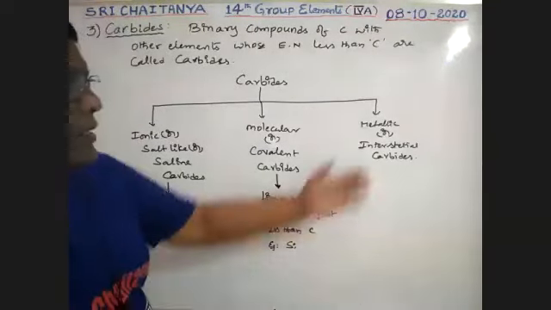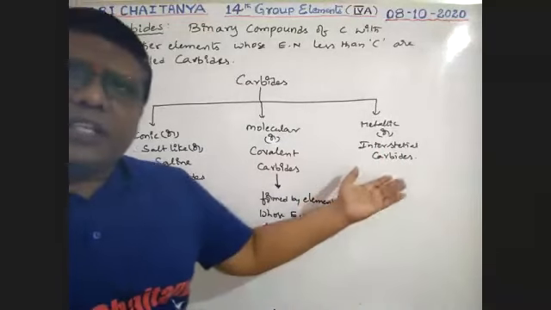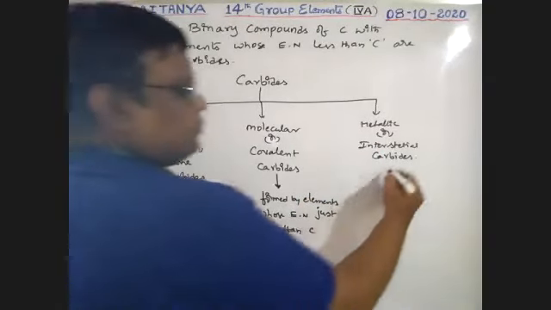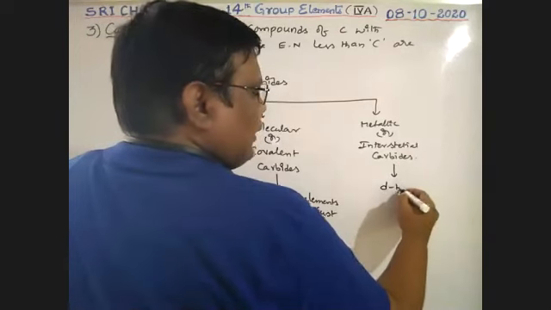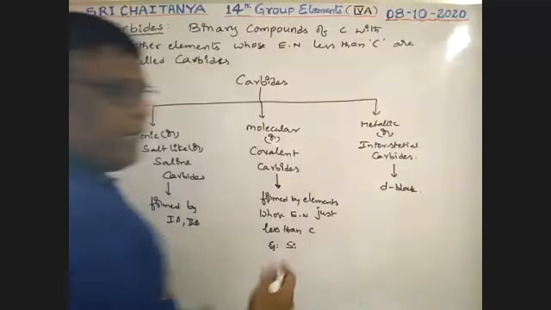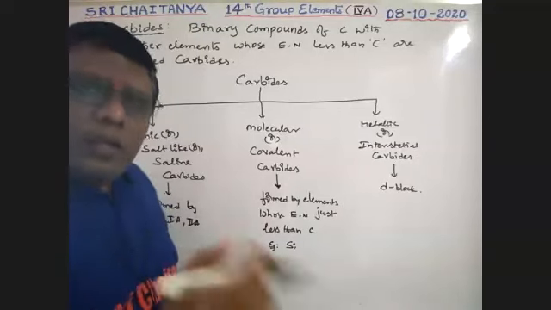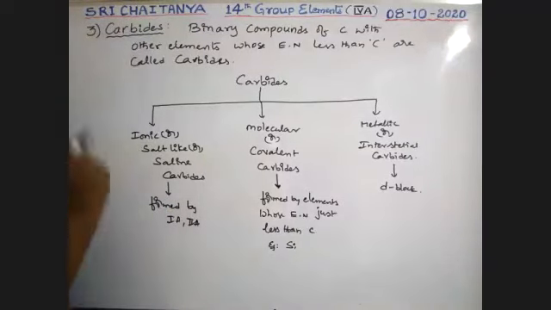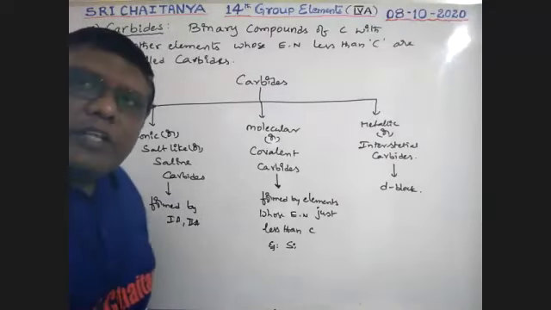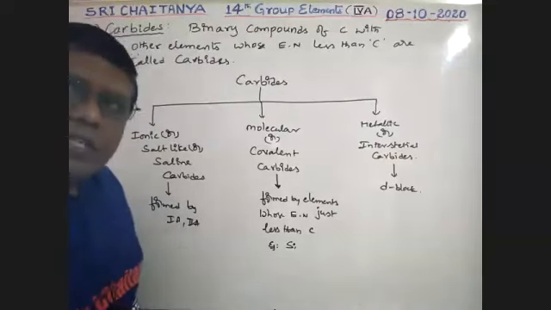Next, interstitial carbides are generally from d-block elements. D-block metals give this type of carbides. Now, these ionic or salt-like carbides are further divided into three types depending on situations.